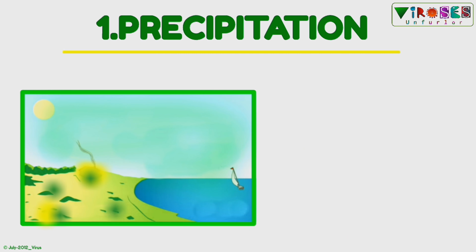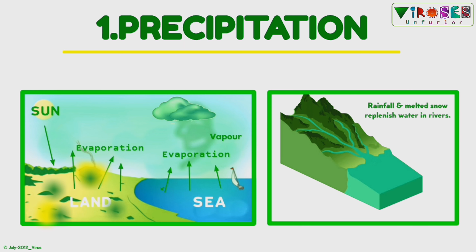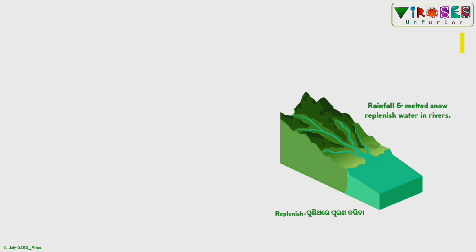The water cycle in nature is sustained by energy from the sun. Solar energy evaporates water from the sea and the land. Water vapor condenses in the atmosphere to form clouds, which are transported long distances by wind. Rainfall and melted snow replenish water in rivers, which carry it back to the sea.